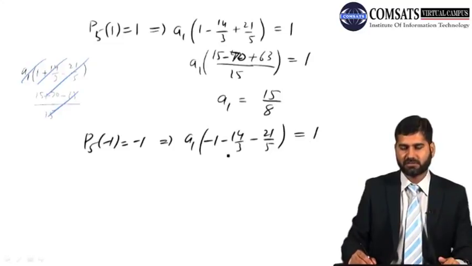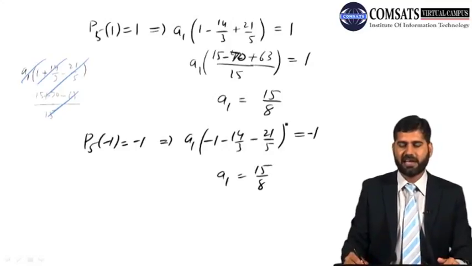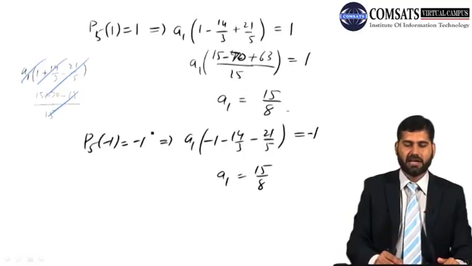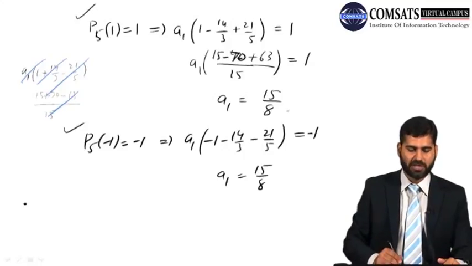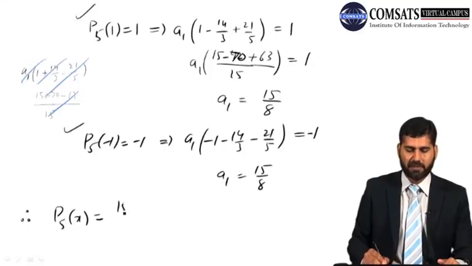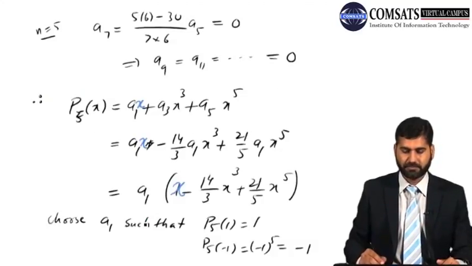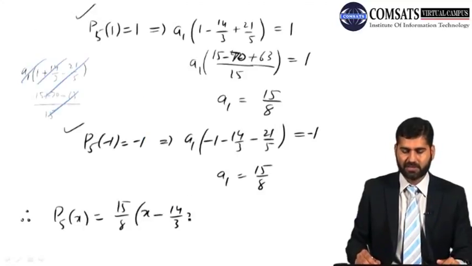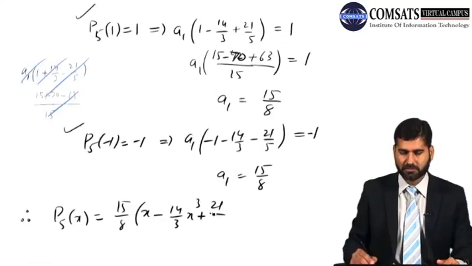So of course, it is equal to -1. So again, A1 is 15 by 8. So it means if I take A1 to be 15 by 8, it satisfies both properties. So therefore, P5 of x comes out to be 15 by 8 x minus 14 by 3 x cube, and plus 21 by 5 x5.